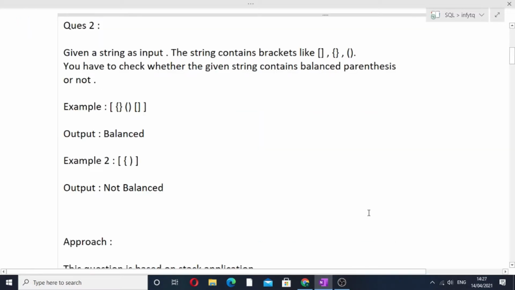Okay, so first I will be reading the question to you, then I will be discussing the approach of that question, and in the end section of the video I will be showing the codes for both Java as well as Python of this particular question.